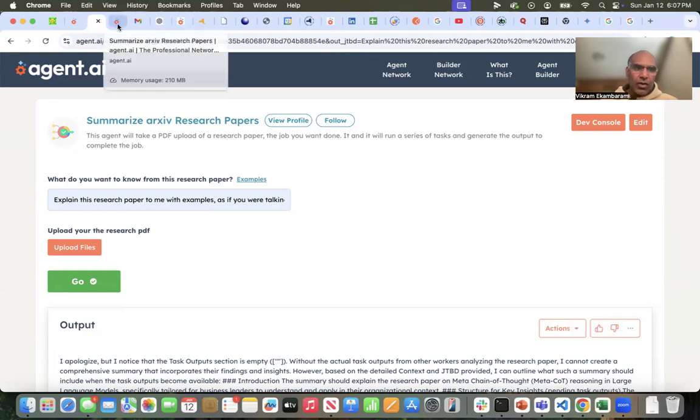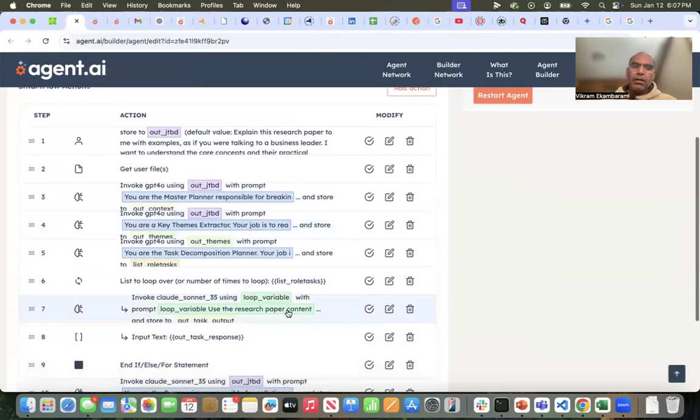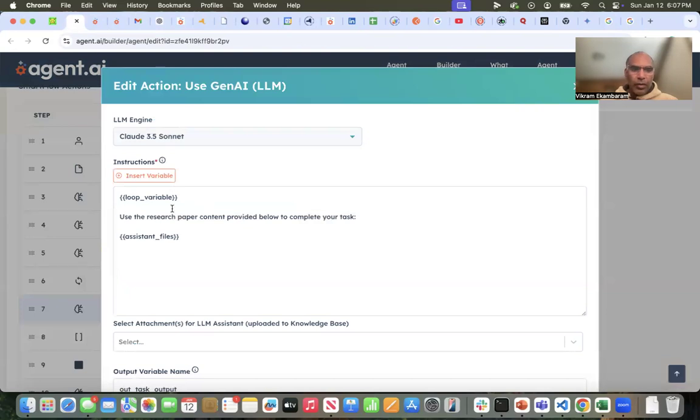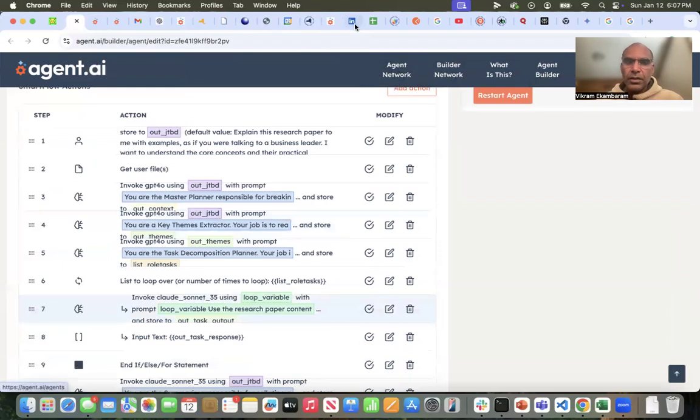Again, as you saw, I cannot change the LLM that I use, but the actual prompt that I'm using is a variable that is generated by this. Hope you found this useful. I'm happy to play around more with this and see where it goes, but I think this is going to be one way where a lot of the agent building tools like Agent AI will start allowing us to build agents which are more agentic than just workflow.